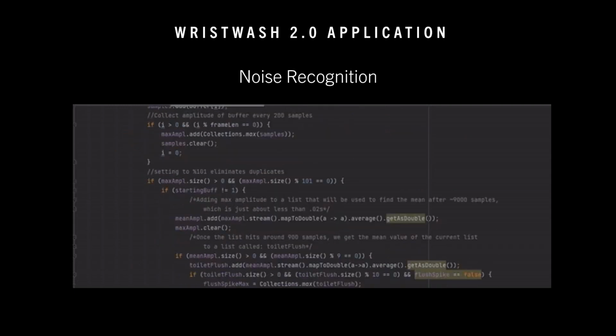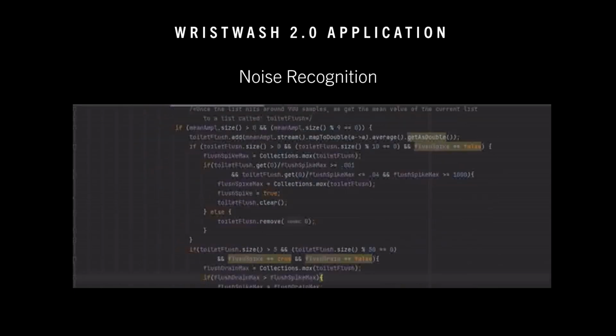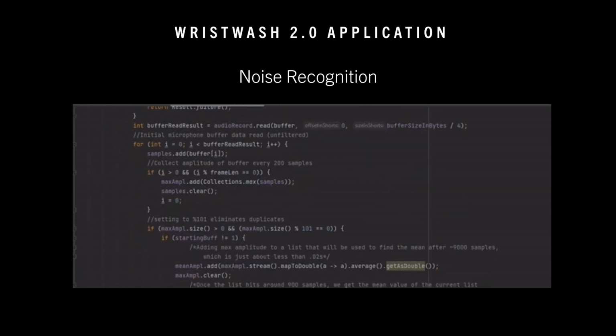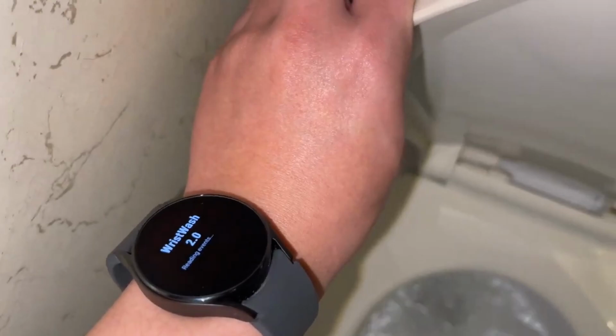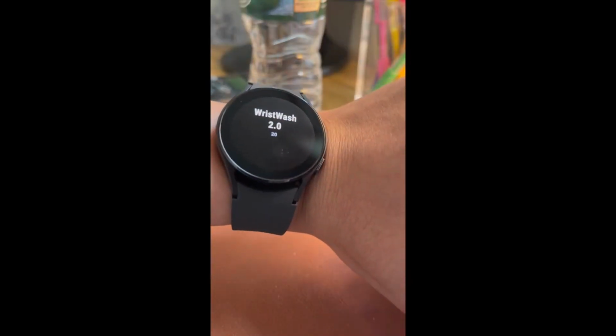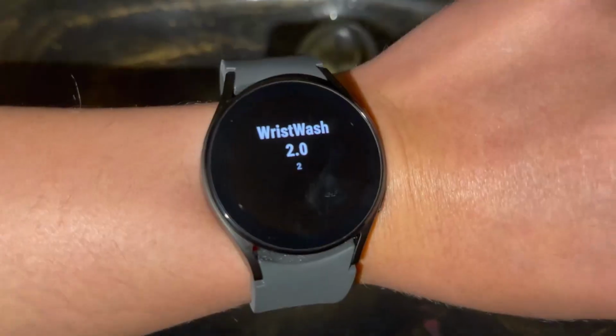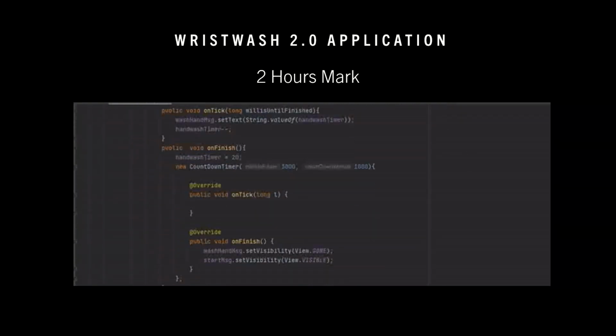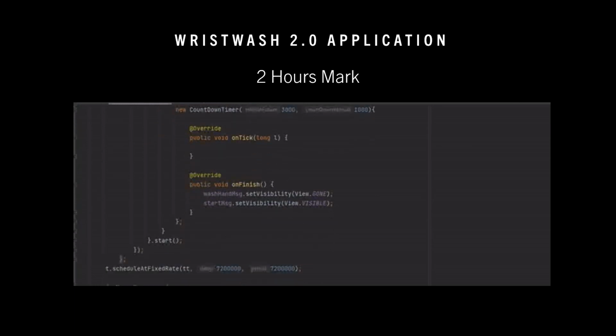We will now demonstrate the noise recognition feature that recognizes flushing. And excuse the cutoffs within the demonstration, it was kind of difficult to record with one hand. And now we'll demonstrate the 2-hour marker without the hand washing demonstrated in the first clip.